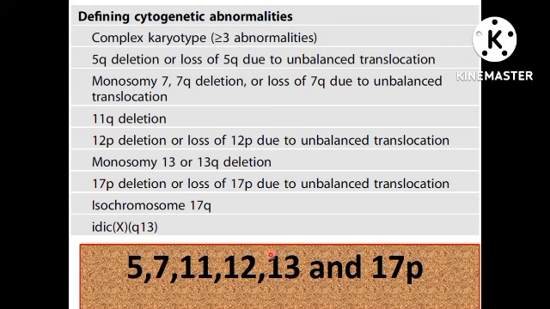So cytogenetic abnormalities involving any of these chromosomes is important for the diagnosis of AML myelodysplasia related cytogenetic abnormalities.